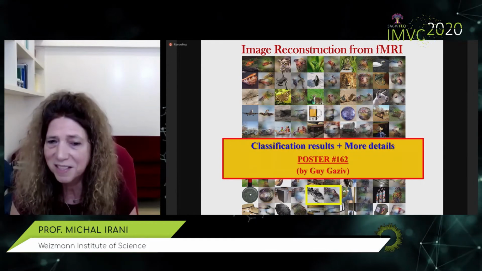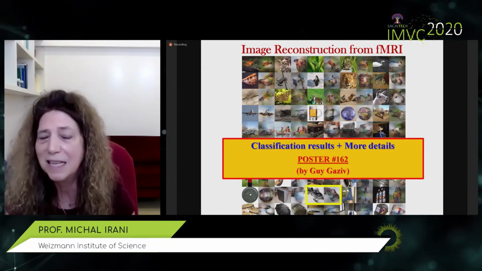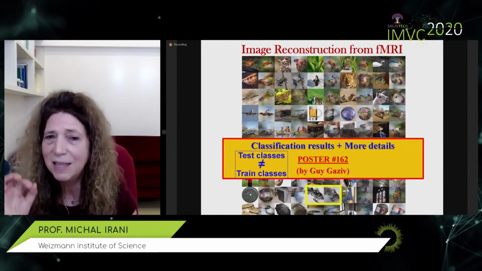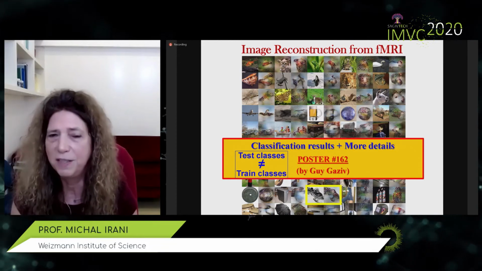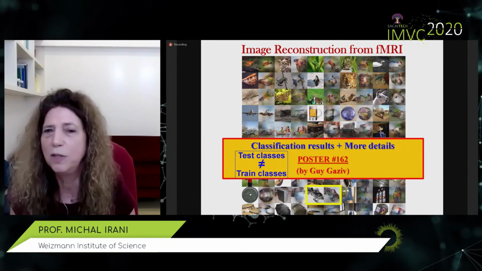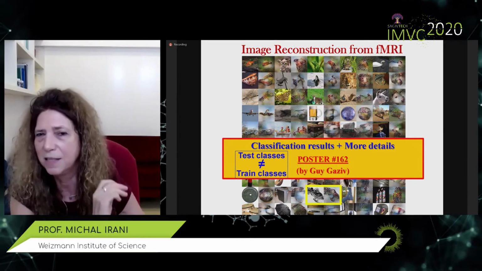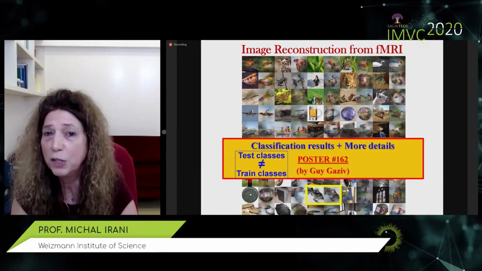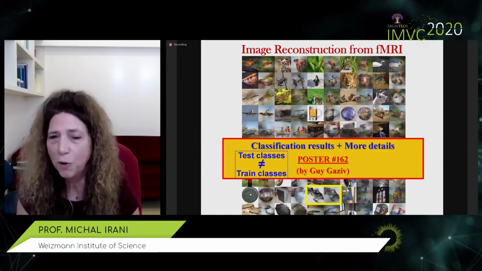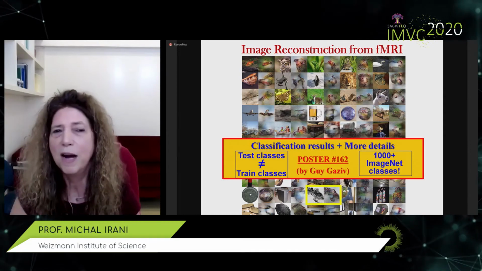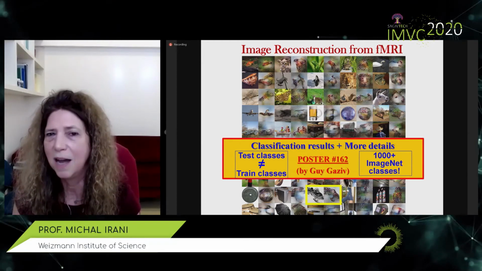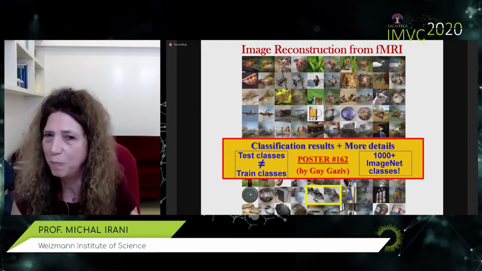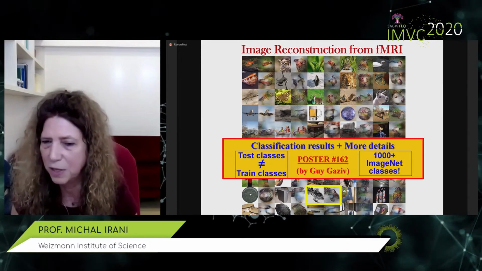And we were even more excited about our new ability to also classify information directly from fMRI. And I want to point out that the 50 test classes and those 50 test images are disjoint to the 150 train classes that the person saw in the training images in the fMRI machine. So these are totally novel classes, okay? Yet we're able to classify them, and moreover, we're able to classify them against 1,000 ImageNet images with reasonable, not as good as natural images, of course, but very impressive classification abilities.